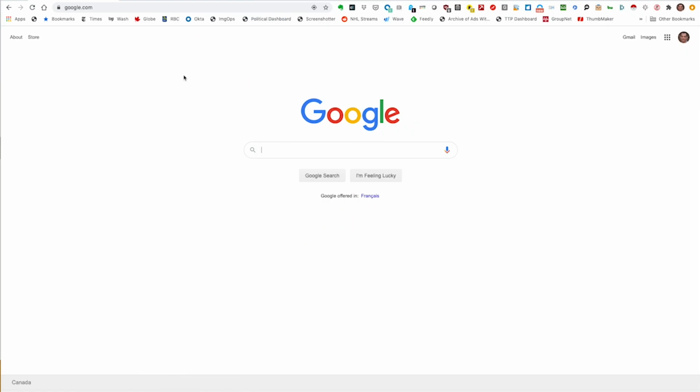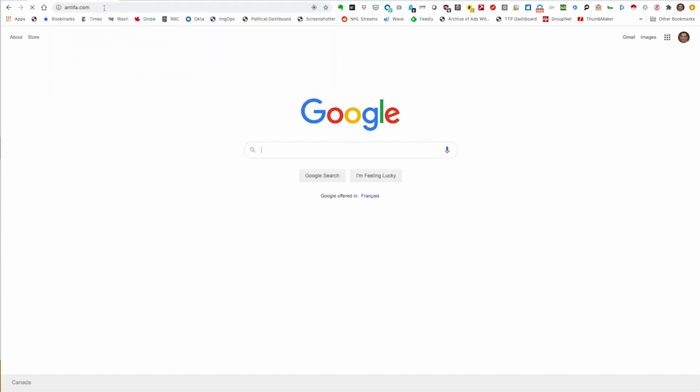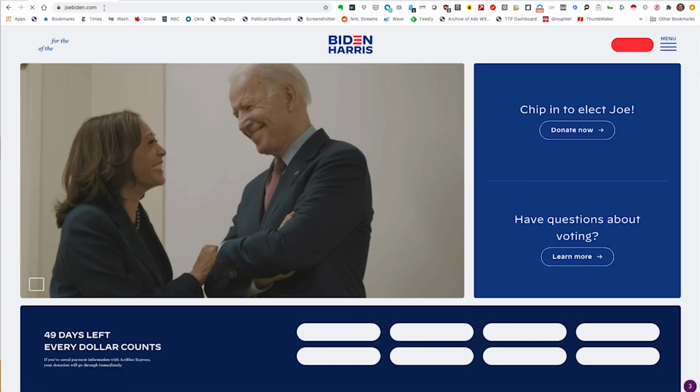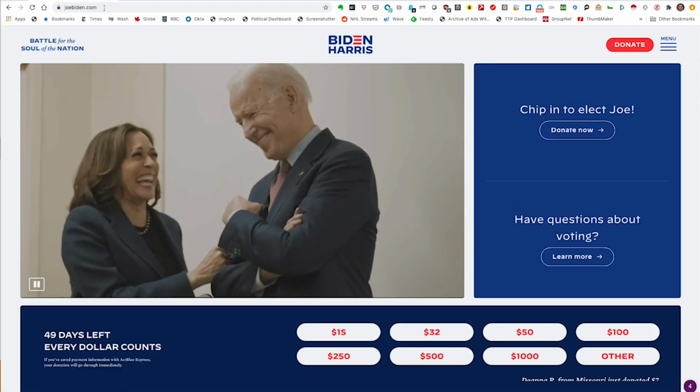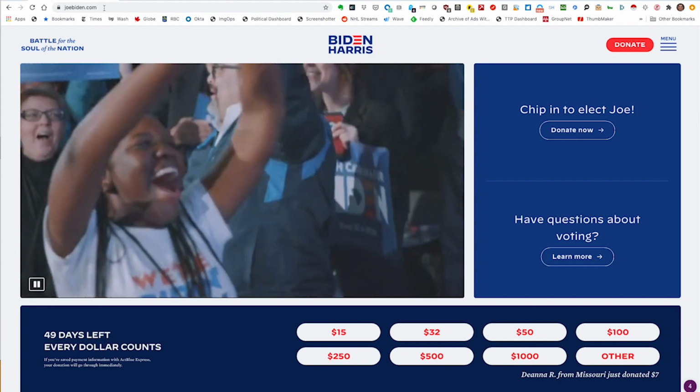Get ready to get into your web browser. All right, so heading over here to Chrome, I'm going to put in Antifa.com because we want to see if the claim is true that when you type that in, it goes to Joe Biden's website. And sure enough, it does. Okay, so that's true. Someone who owns Antifa.com has decided to redirect it to Joe Biden's website.